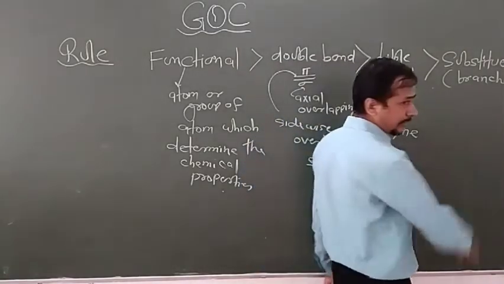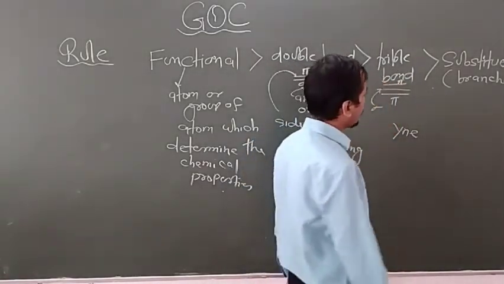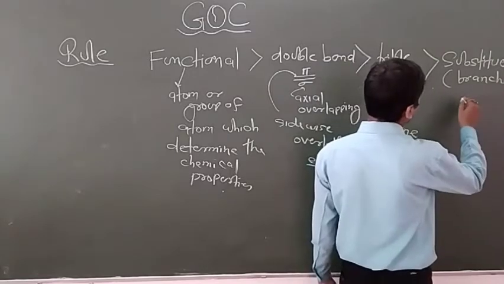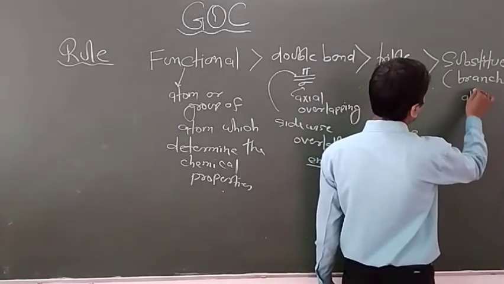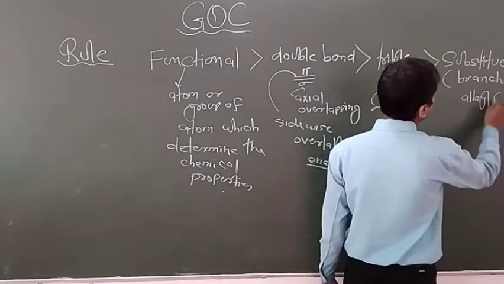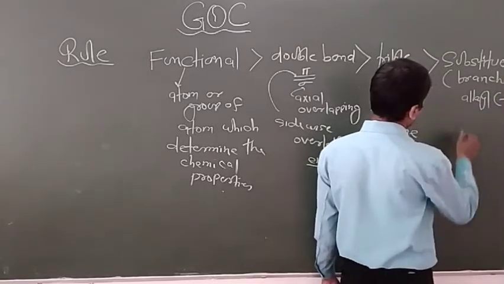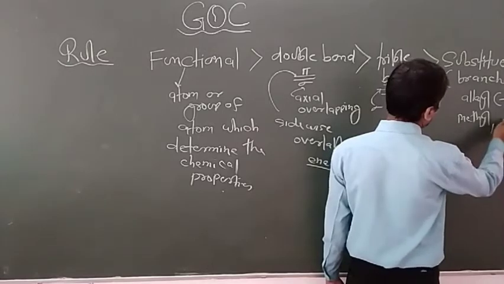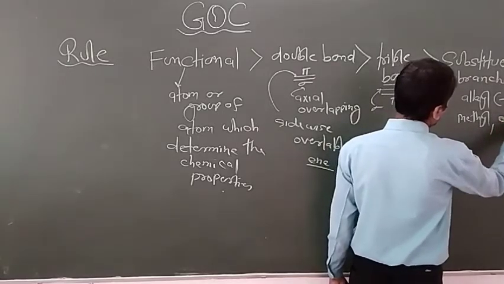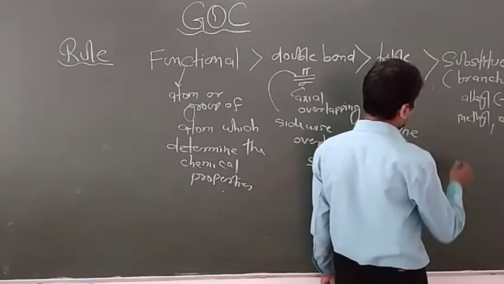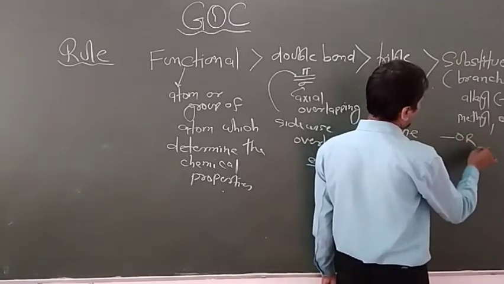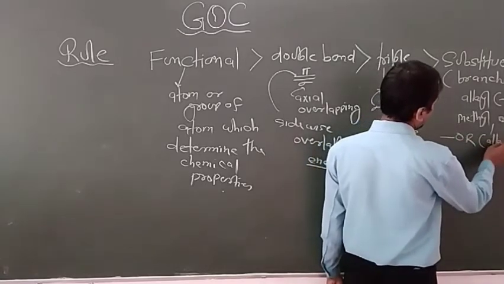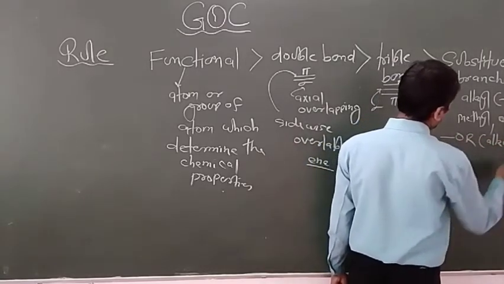Now come to the focus on the substituent. The substituent may be an alkyl group, that is R. It may be methyl. It may be ethyl. Either an OR group, that is known as alkoxy.